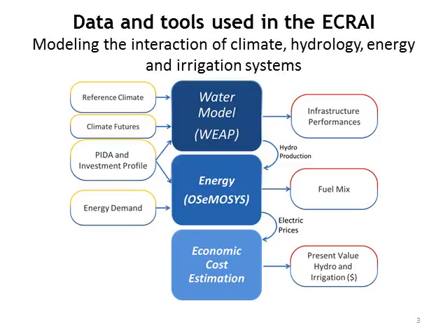The OSeMOSYS model was an optimization model that will try to minimize the cost given the amount of hydro production. So therefore, we were able to run 100 climates through the WEAP model, and then WEAP would provide 100 scenarios of hydropower production to the energy model, and then we would estimate the economic costs of those and report them in terms of present value amounts. So this was the A and B, where we just passed what we called forward linkaging the hydropower to the energy model. The energy model had to live with the impacts that occurred, and we measured those in the A and B.